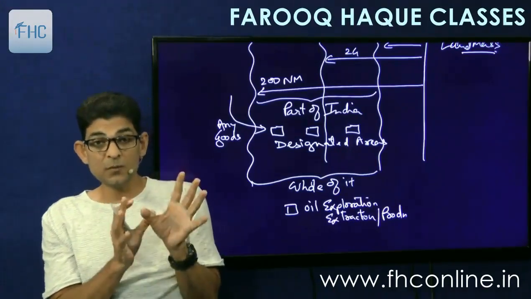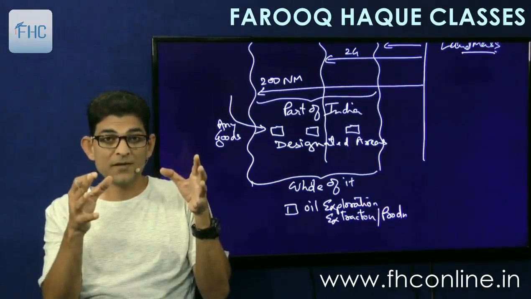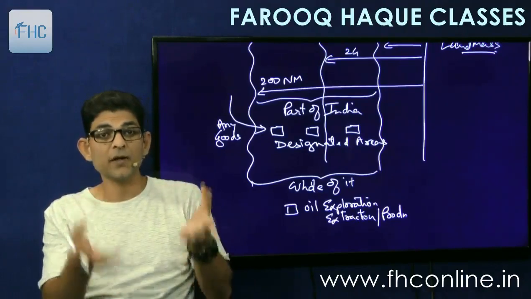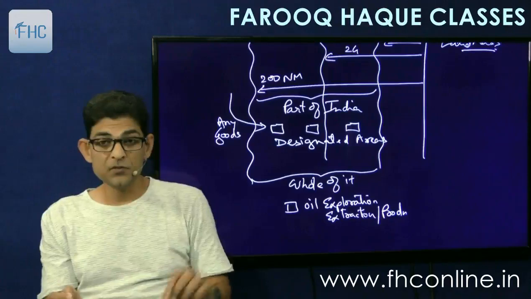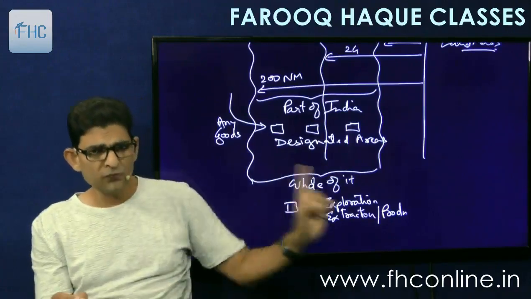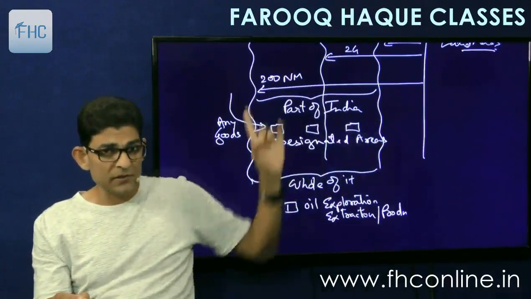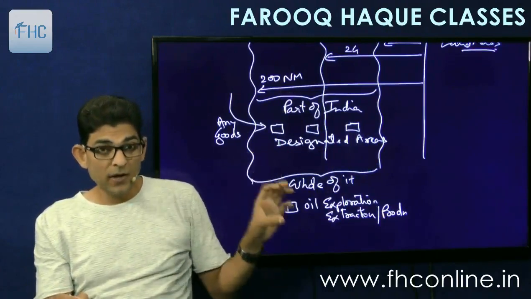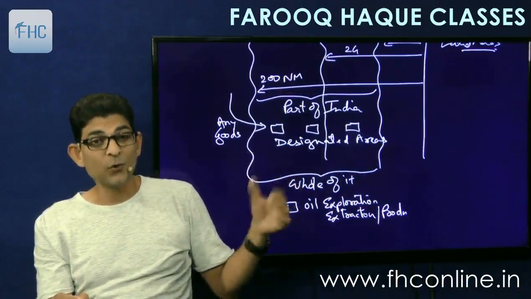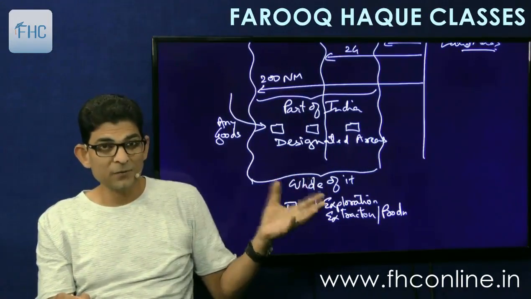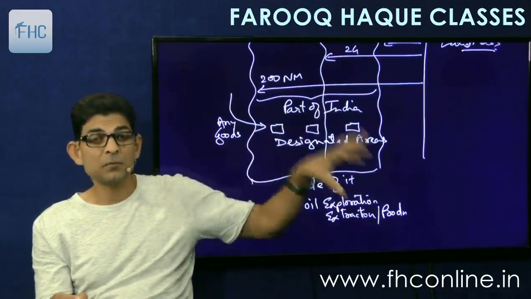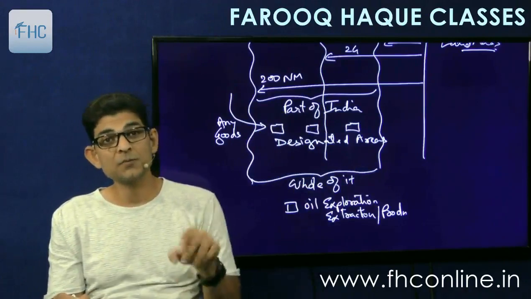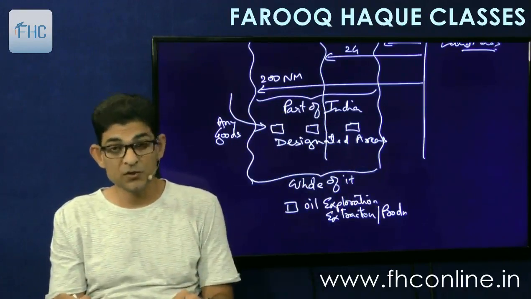So if you're exploring some oil, that is, you are basically building an oil rig for exploitation of oil and natural gas, for this purpose the whole of the sea water up to 200 nautical miles is considered as India. So anywhere Reliance goes, or ONGC, or Bharat Petroleum, or Indian Oil Corporation, they go and set up a production plant there, it will be considered as part of India. So what does this mean?